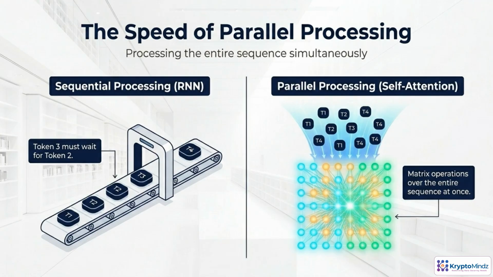With an RNN, each token depends on the previous one. Token 3 can't be processed until token 2 is done, and so on. In self-attention, every token is turned into Q, K, and V at the same time. One big matrix operation then captures all their interactions. GPUs and TPUs love this pattern, which is why transformers train so quickly and scale to huge models.